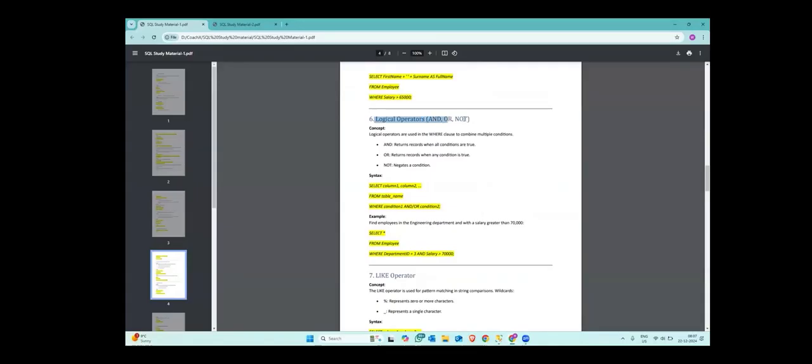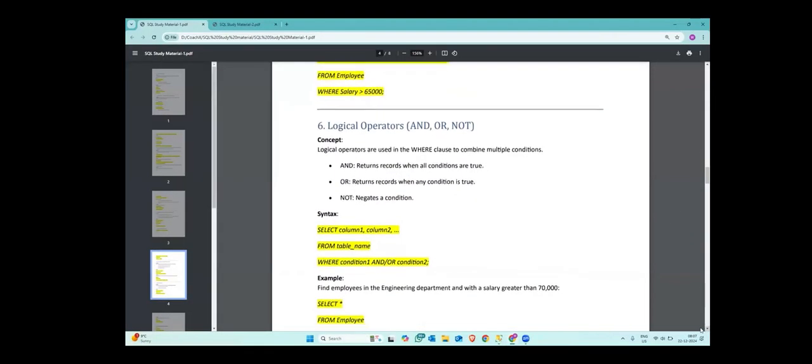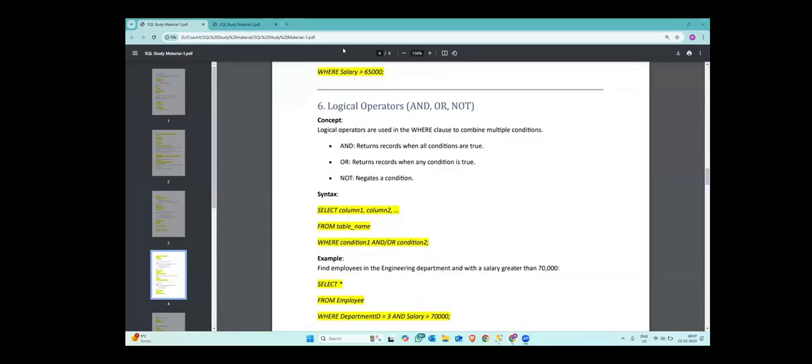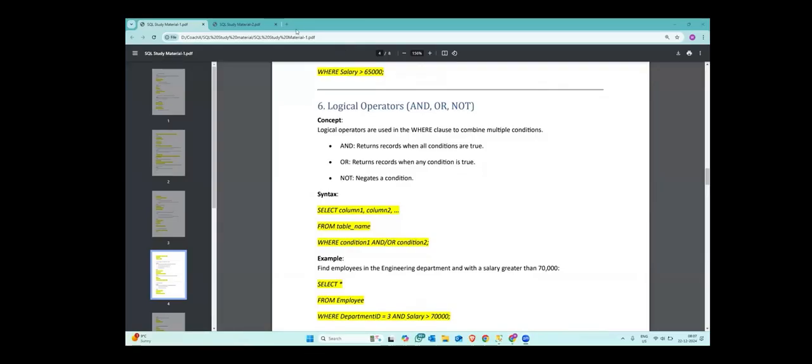To continue, we will start today with the logical operators AND, OR, and NOT. Okay, let me just zoom in a bit for you so it is easier for you to read. Okay, so here it is. Anything that you want to ask, any doubts before we proceed with what we are going to start today? Is there any question or doubt about what we covered before? Okay, great. So logical operators AND, OR, NOT: if you have learned about logic gates or something, you would know. But regardless, let us try to understand.